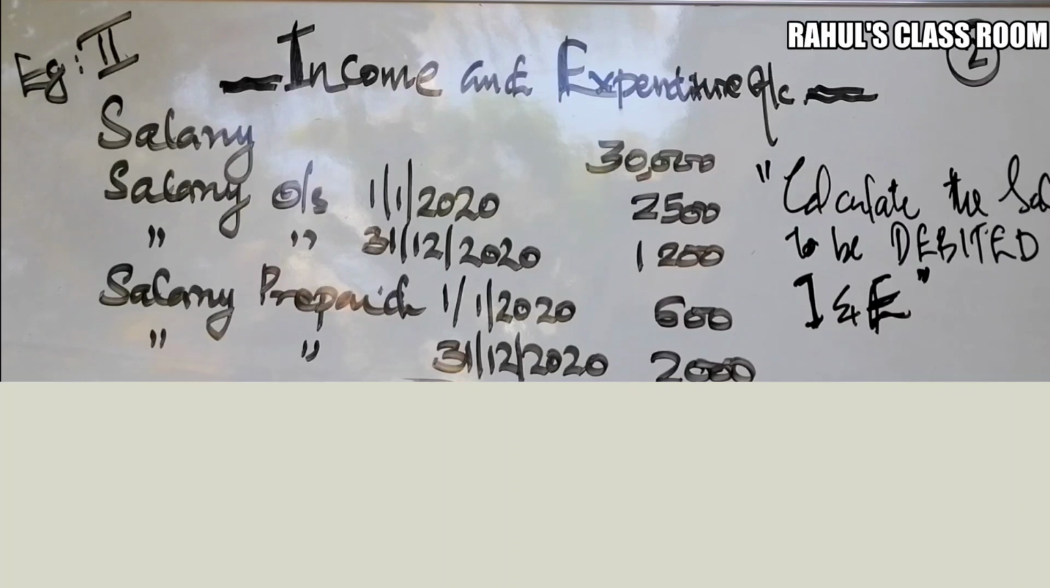Salary totally paid 30,000. Salary outstanding on 1/1/2020, 2,500. Salary outstanding on 31/12/2020, 1,200. Again, salary prepaid on 1/1/2020, 600. And finally, one more information: salary prepaid on 31/12/2020, rupees 2,000. The question is to calculate the amount of salary to be debited in income and expenditure account for the year 2020.